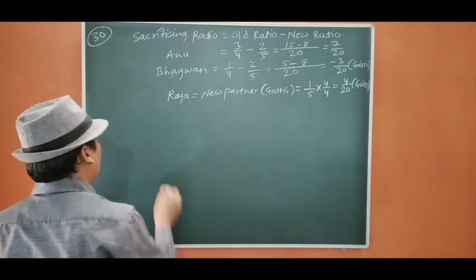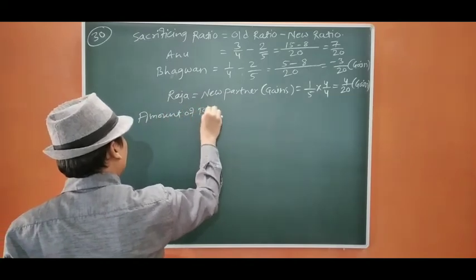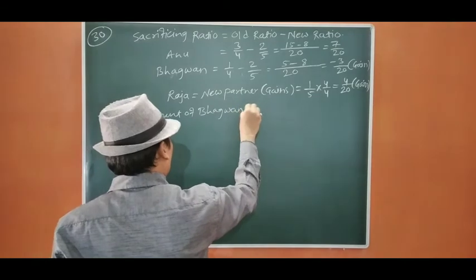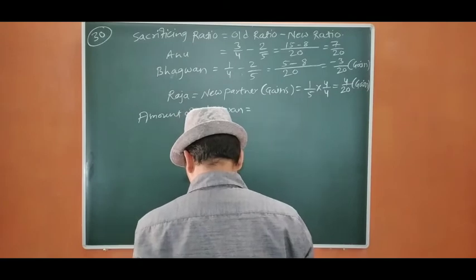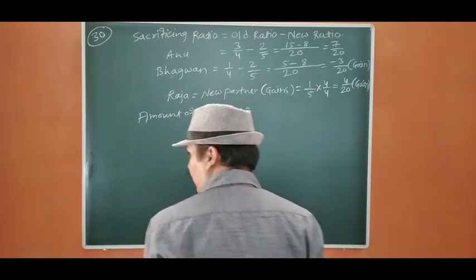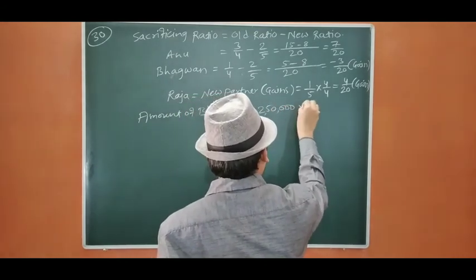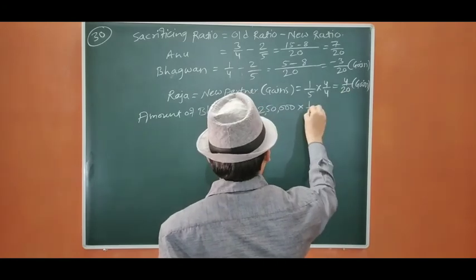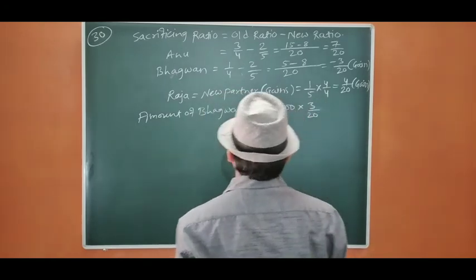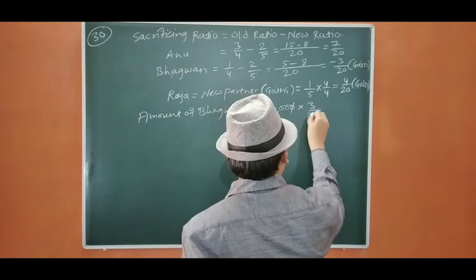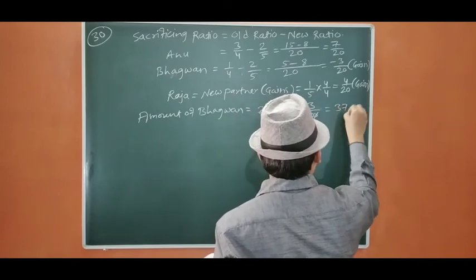Okay, now we are going to find out the amount of Bhagwan. Raja is bringing the necessary amount of goodwill in cash, that is 2,50,000. From that we can easily find out 1/5. 3/20 is the share of Bhagwan, so it is going to be 37,500.